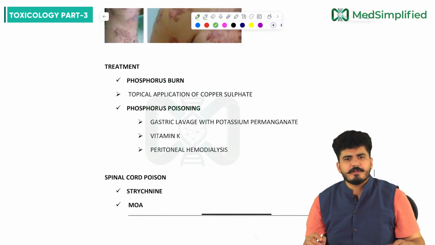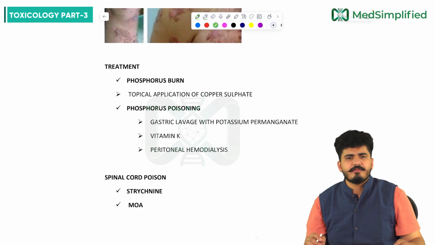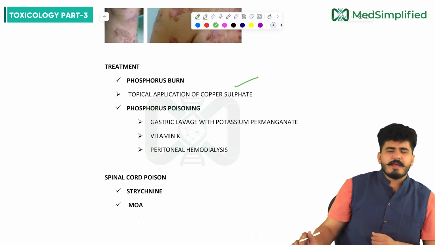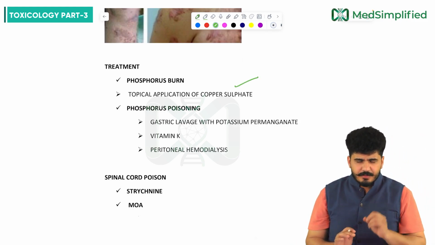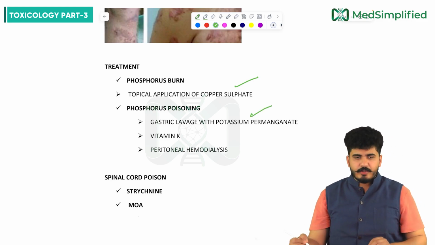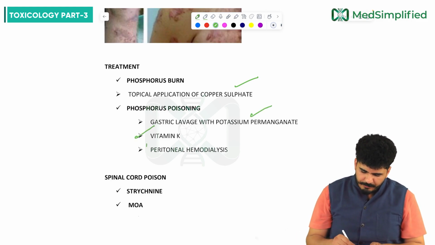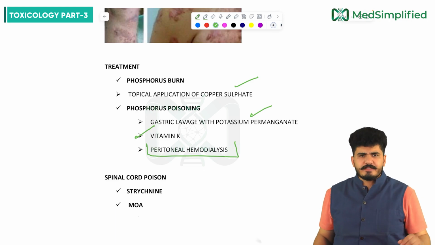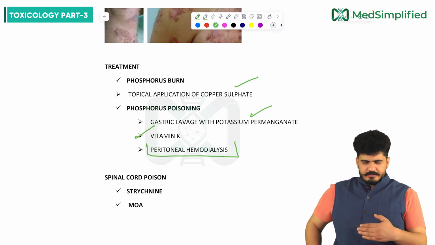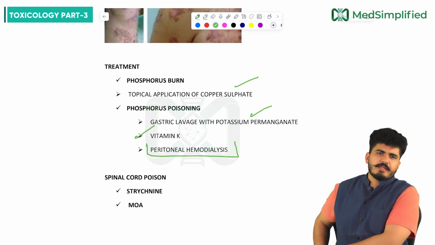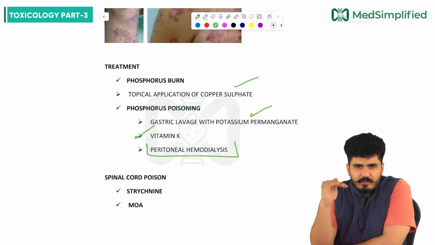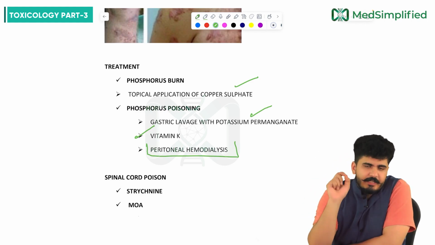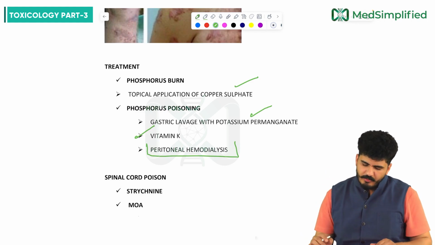Now, treatment of phosphorus burn, how will you treat such a condition? Phosphorus burn: topical application of copper sulfate. First of all, we apply the copper sulfate right here. For phosphorus poisoning, gastric lavage with potassium permanganate, plus vitamin K, plus you will give peritoneal hemodialysis.